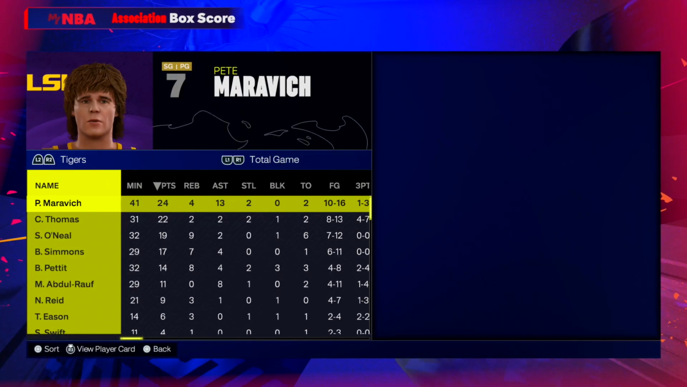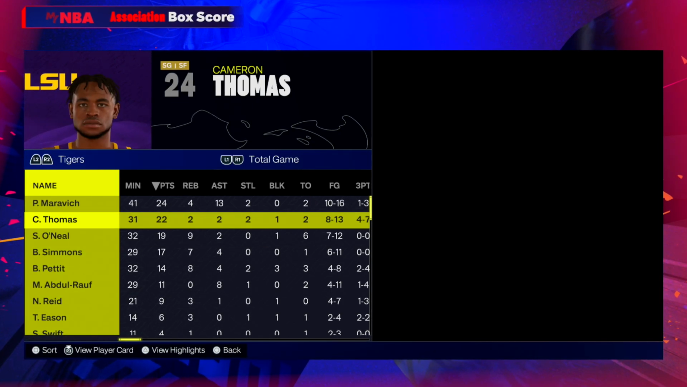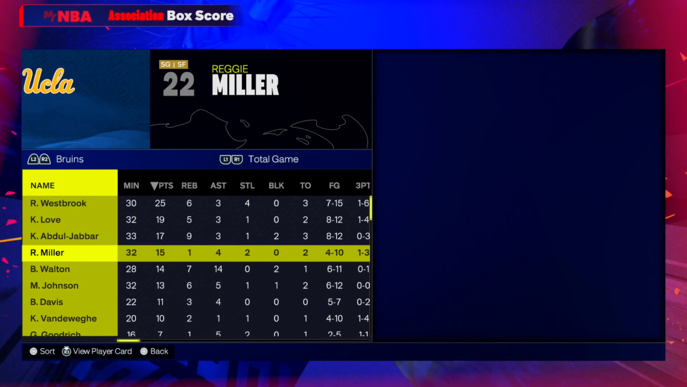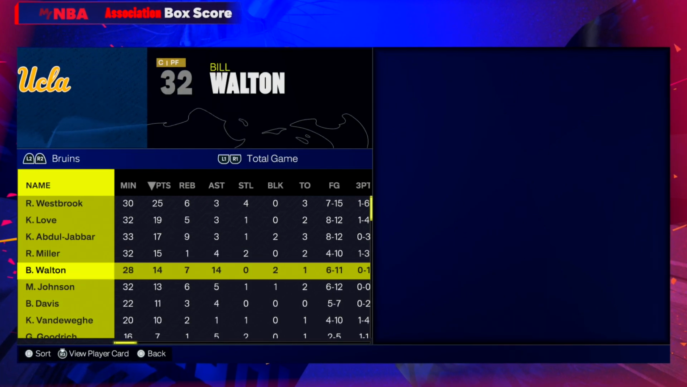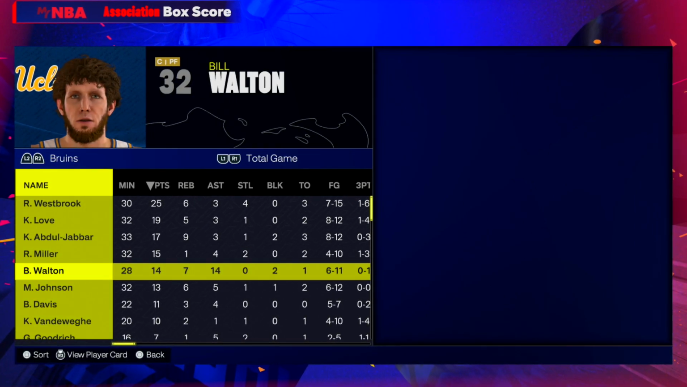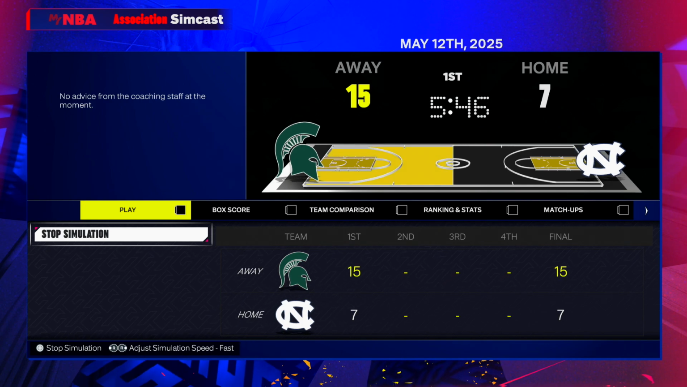Reggie. I was pulling for LSU to make that a tight series. Shaq didn't have a great game, but what a finish. I mean, Reggie Miller, custom created. He looked like real Reggie right there. What in the world? Bill Walton had 14 assists? UCLA is special, man. It's going to be so hard to take them down.